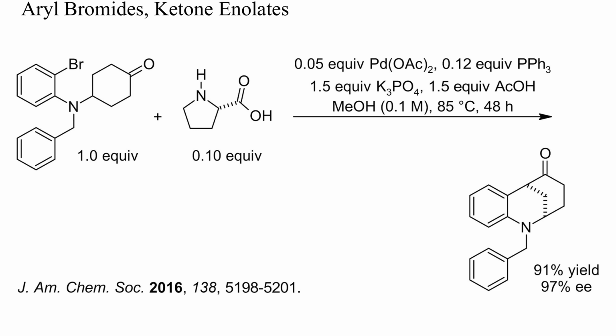This is an intramolecular palladium-catalyzed arylation of a cyclohexanone with an aryl bromide. With 10% of proline and potassium phosphate as base, the cyclization proceeded with high enantioselectivity.